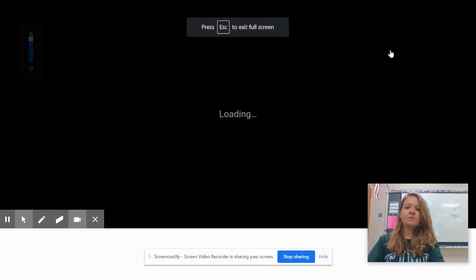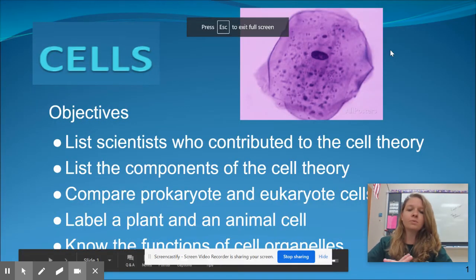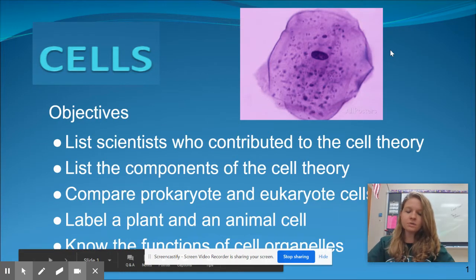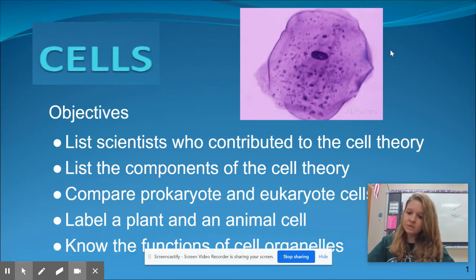Hi guys. So really quickly, we are just going to go through cells in general. After your notes that you've taken on 7.1, after the cell mobile activity that you did on your personal organelle, and then after our activity where we walked around the room and looked at other people's organelle mobiles, I just want to make sure we're all on the same page and that you have the information for the cell unit thus far.